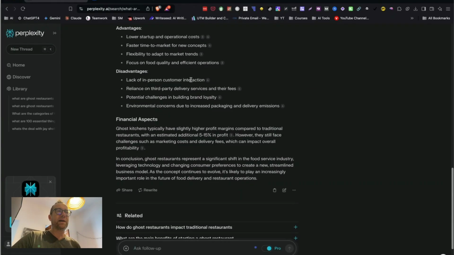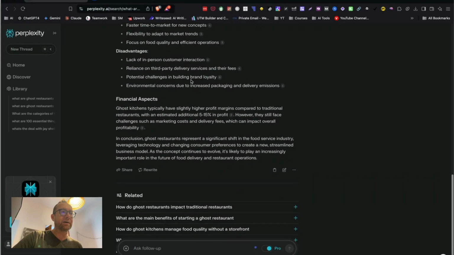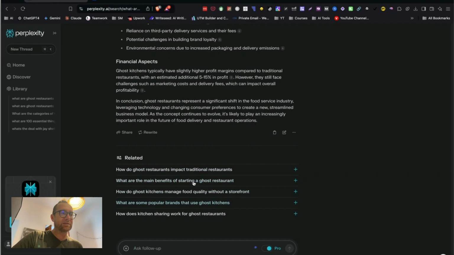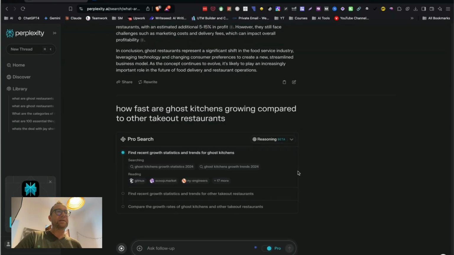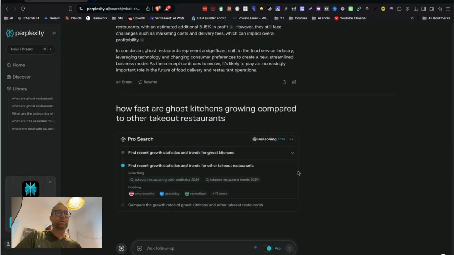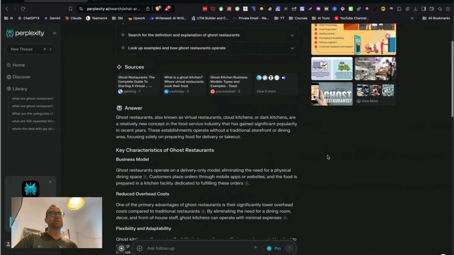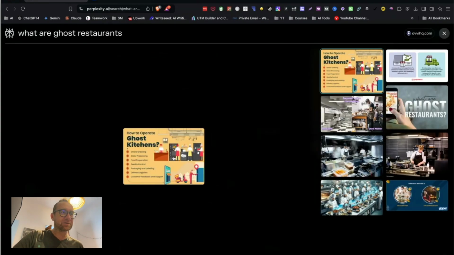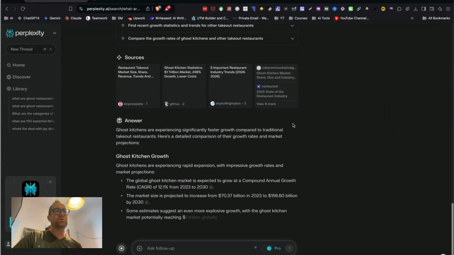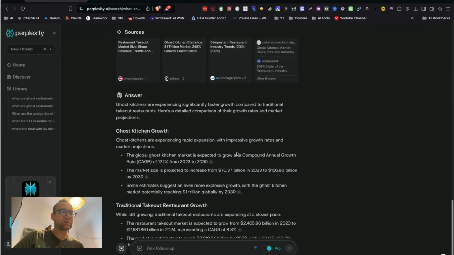And so maybe with this one, I have a broad topic, then it will give me some suggestions, and we can go into depth here. So maybe this one: how fast are ghost kitchens growing compared to other restaurants? This is an example of a better question. The first question was really just a curiosity thing, what are ghost kitchens? Although this image looks pretty cool. So now we get some more answers, some ghost kitchens here.